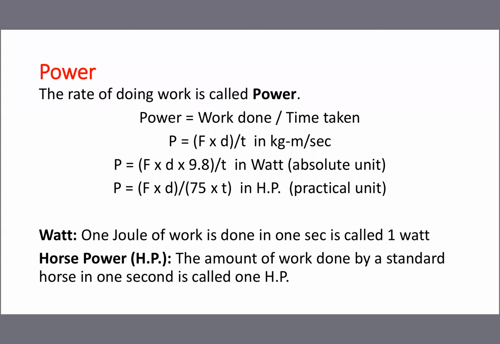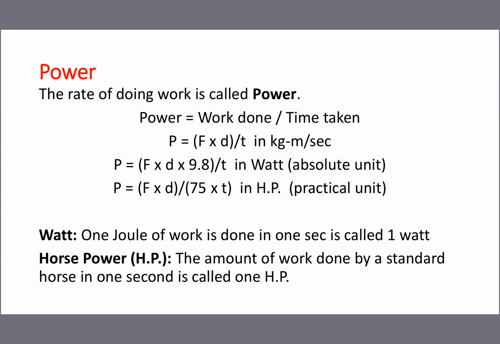In the work done formula there is no time. Here time is also taken into our calculation. Work done at a particular time is called power. You see the second line formula, work done divided by time taken, or the ratio between work done and time taken is called power. In stylish English, they tell the rate: the first line, the rate of doing work is called power. Here the rate means the time. Simple meaning is work done at a particular time is called power.